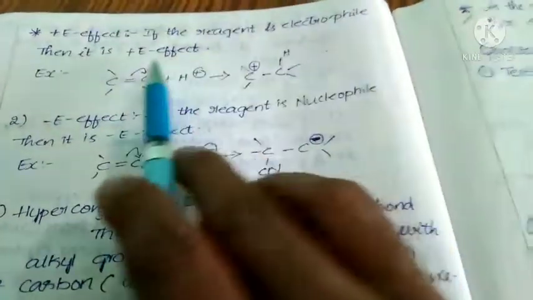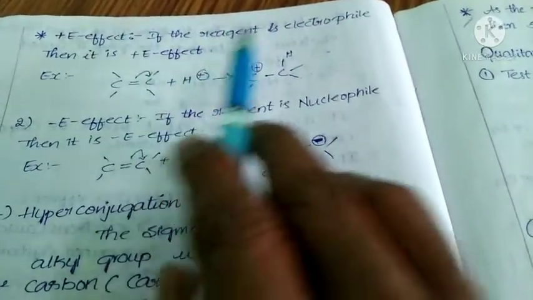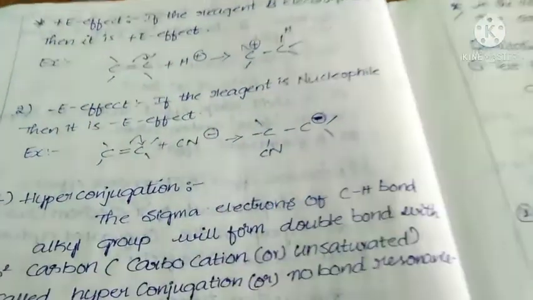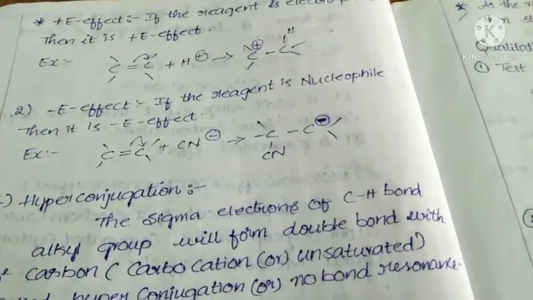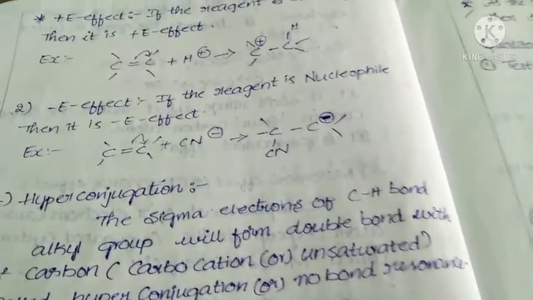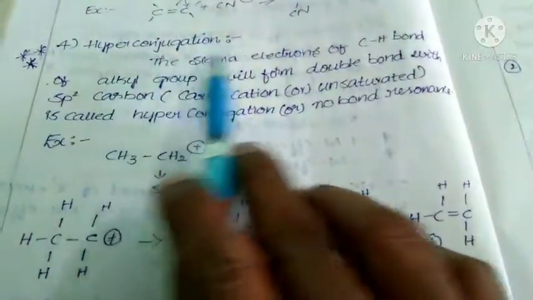So what you have to understand? If the reagent is an electrophile, that is called plus E. If the reagent is a nucleophile, that is called minus E. This is what? Electromeric effect. Next and last one, that is hyperconjugation.